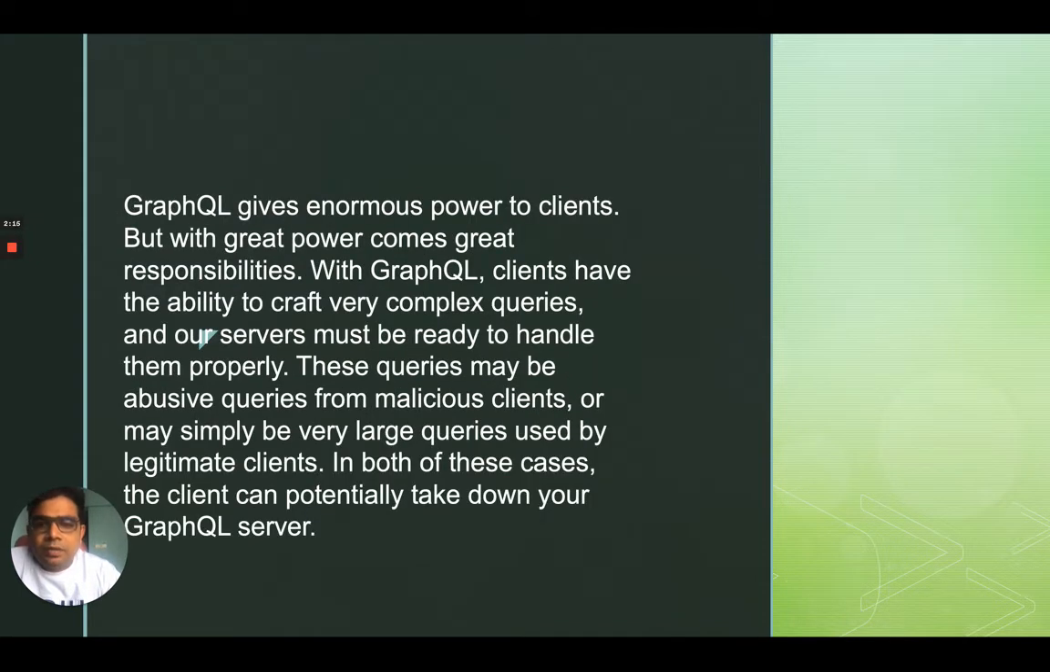GraphQL gives enormous power to clients, but with great power comes great responsibility. So the client needs to handle or file the queries properly. With GraphQL, clients have the ability to craft very complex queries, and our servers must be ready to handle them properly. These may be abusive queries from malicious clients, or maybe simply very large queries used by legitimate clients. In both these cases, the clients can potentially take down your GraphQL servers.